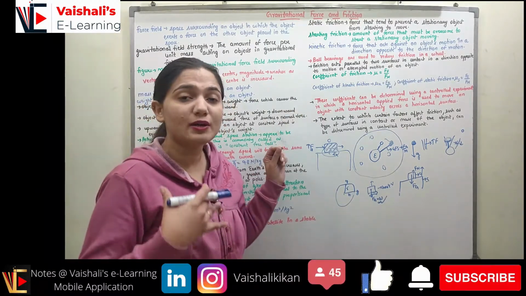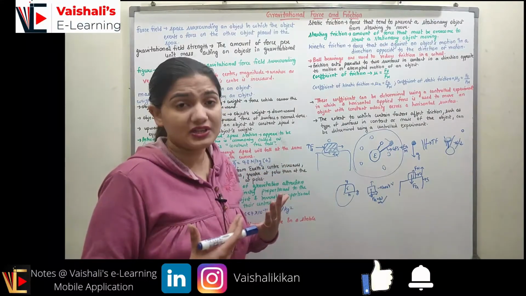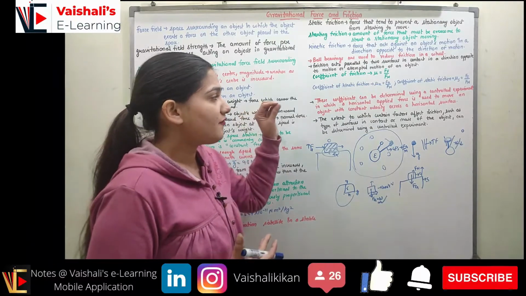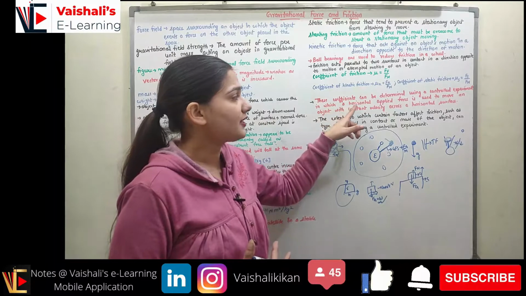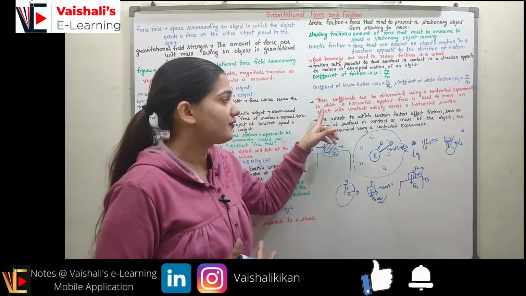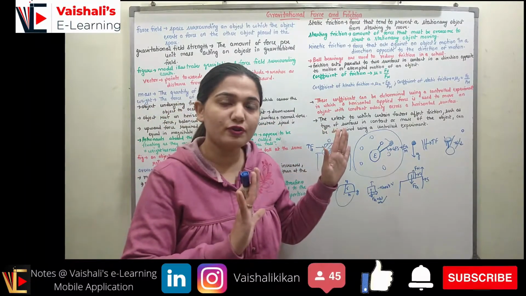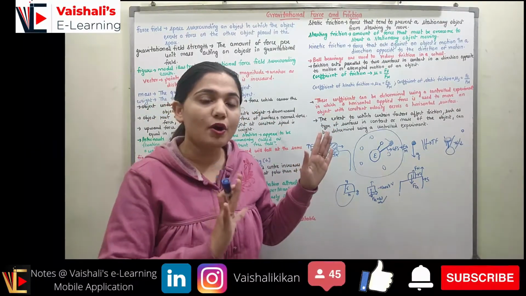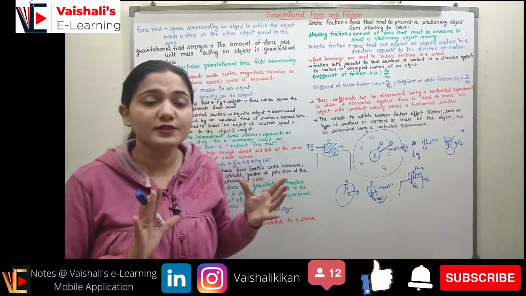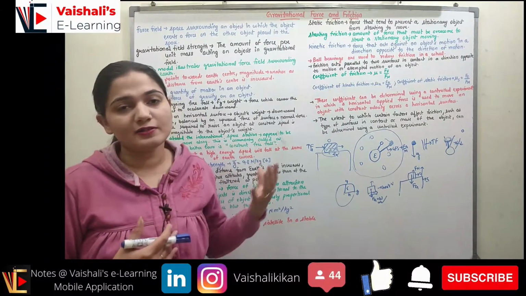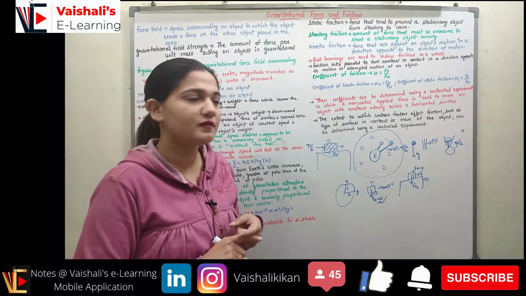You will see when I will be discussing the numericals that I am using the coefficient. Now there must be a question in your mind: how can I find out what is the coefficient of friction for a particular surface? We will find out using controlled experiments, in which a horizontal applied force is used to move an object with constant velocity across a horizontal surface. When I am applying a horizontal force on an object, it will make the body move with a constant velocity, and this applied horizontal force is calculated and used to find out the coefficient of friction, the coefficient of static friction as well as the coefficient of kinetic friction.